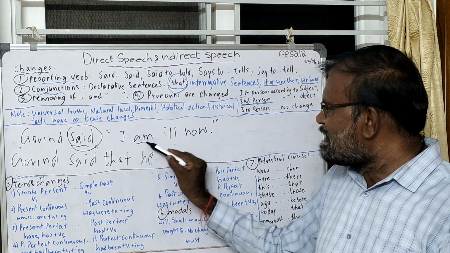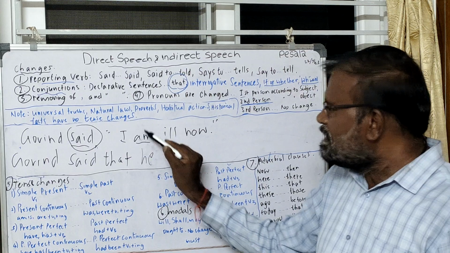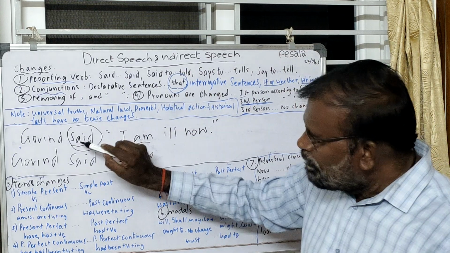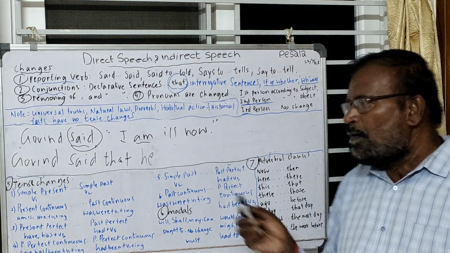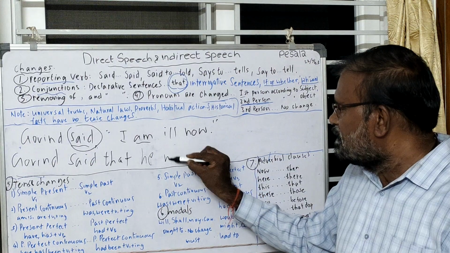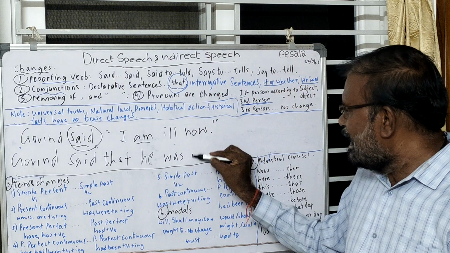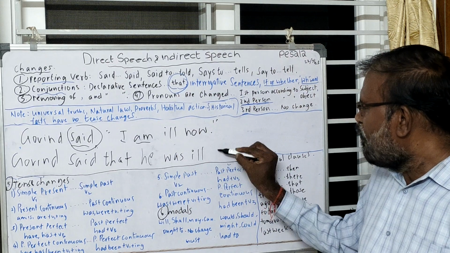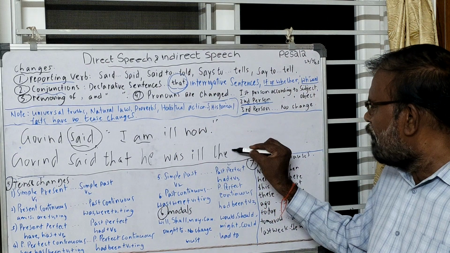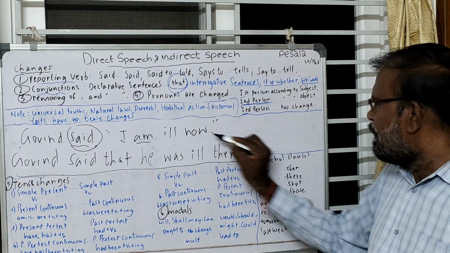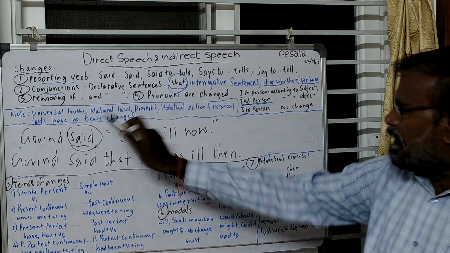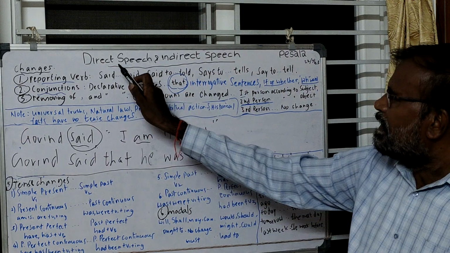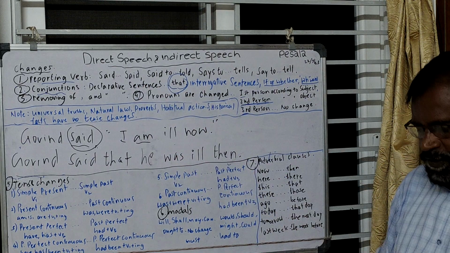And the tense am, as the reporting verb is in the past tense, should be changed to past: he was ill. Now becomes then. It is an adverbial clause. It is the transformation of a declarative sentence from direct speech to indirect speech.